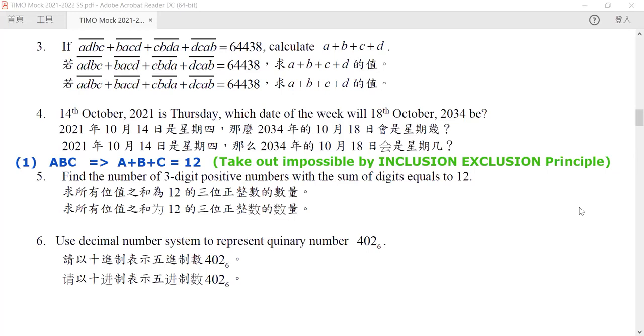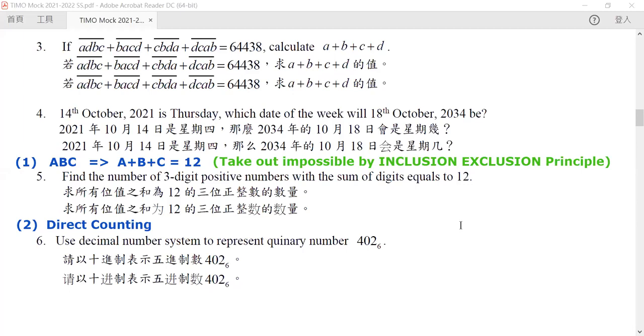But I would like to think that the easier method to do this is just by direct counting. Well, 12 is not a very big number, right? So we can directly count the numbers. In here, I will use the direct counting method. Now, I know that some of you may think that direct counting seems very not mathematical.